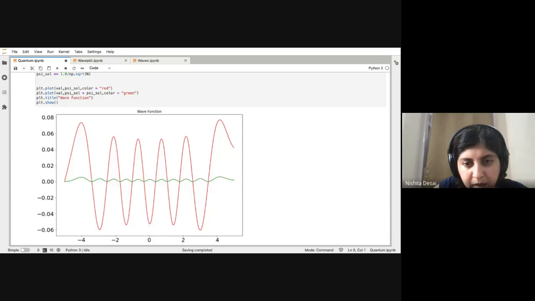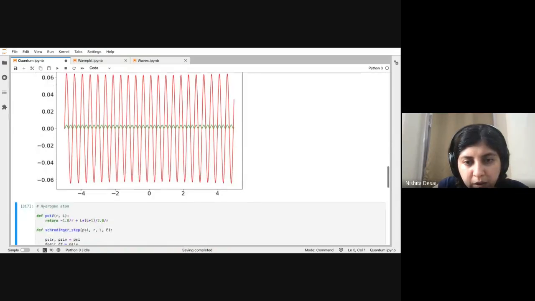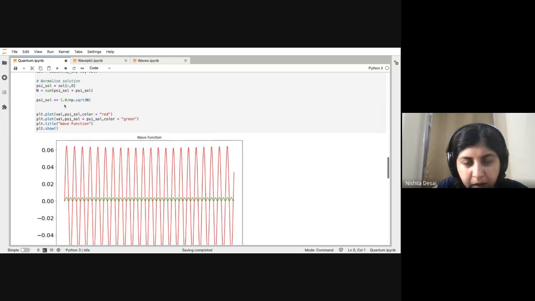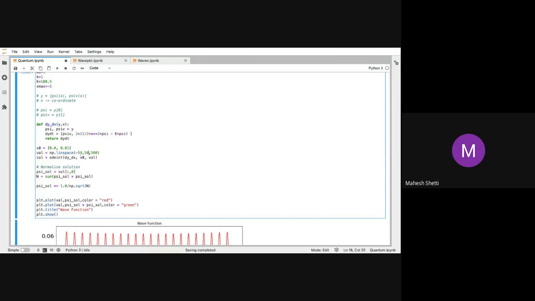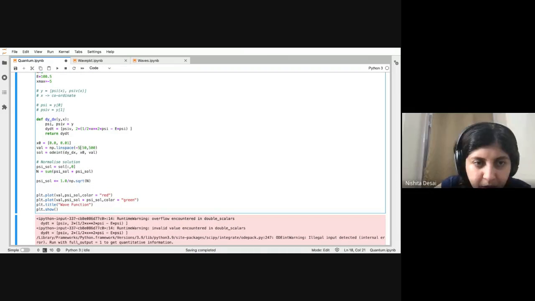Yes, there is some effect that you can see, but it's not as pronounced. Actually, you need to go wider if you want to go higher in energy, because the potential is also becoming wider with x.